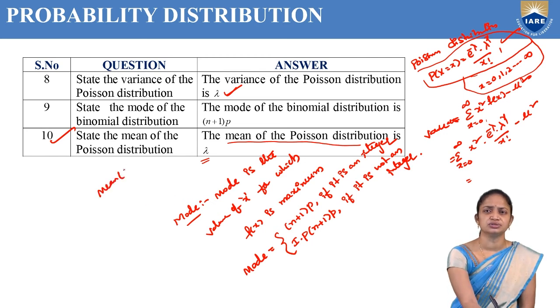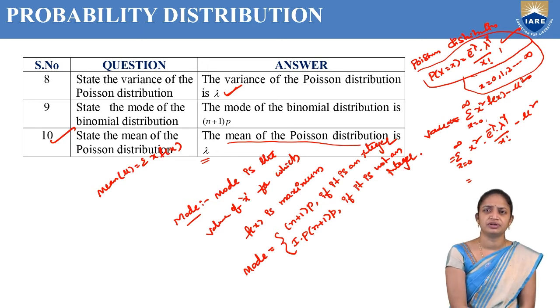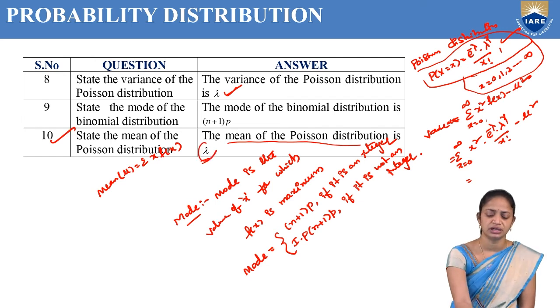Because binomial and Poisson distributions are discrete probability distributions, Poisson probability mass functions, we have to use the summation of x into f of x. So this is our actual mean formula. If I substitute the Poisson distribution formula there, we will get lambda. So the mean of the Poisson distribution is lambda.